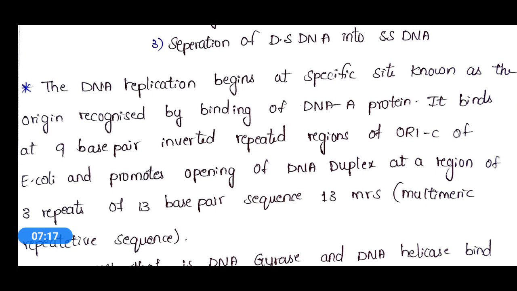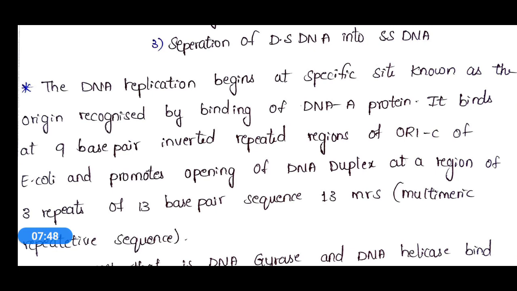It binds at the 9 base pair inverted repeat regions of OriC of E. coli. As we discussed earlier, it consists of 4 repeats of 9 base pair length and 3 repeats of 13 base pair length, and this protein binds to the 9 base pair region of OriC in E. coli.